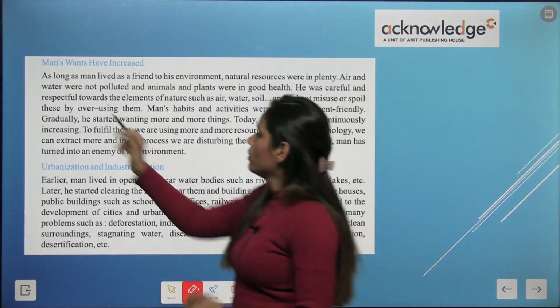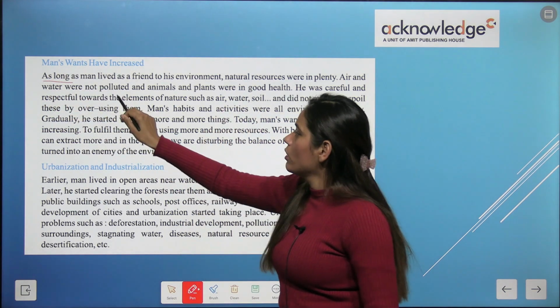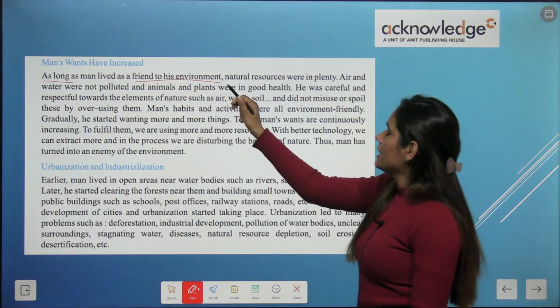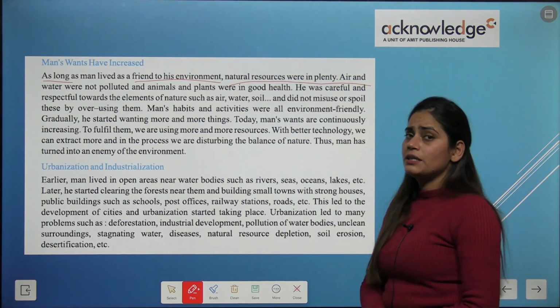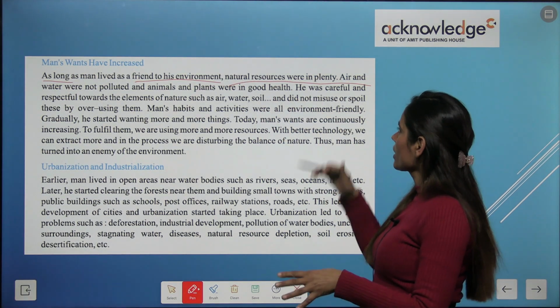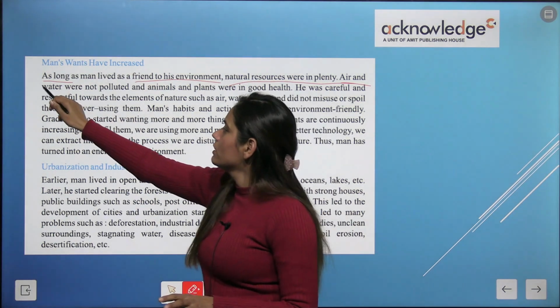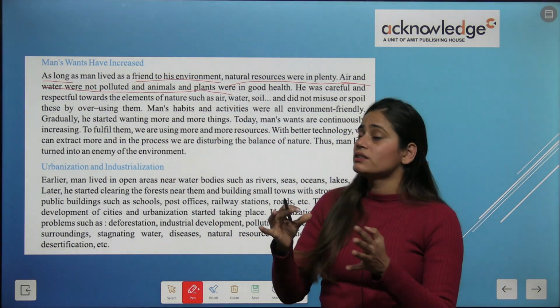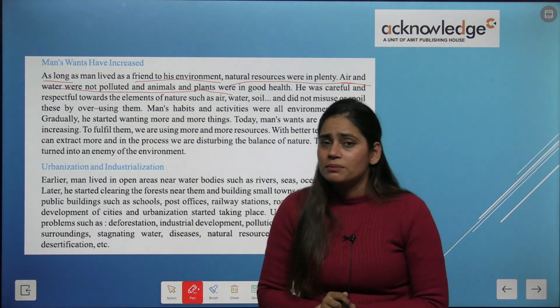As long as man lived as a friend to his environment, natural resources were in plenty. Air and water were not polluted, and animals and plants were in good health. What happened, kids?